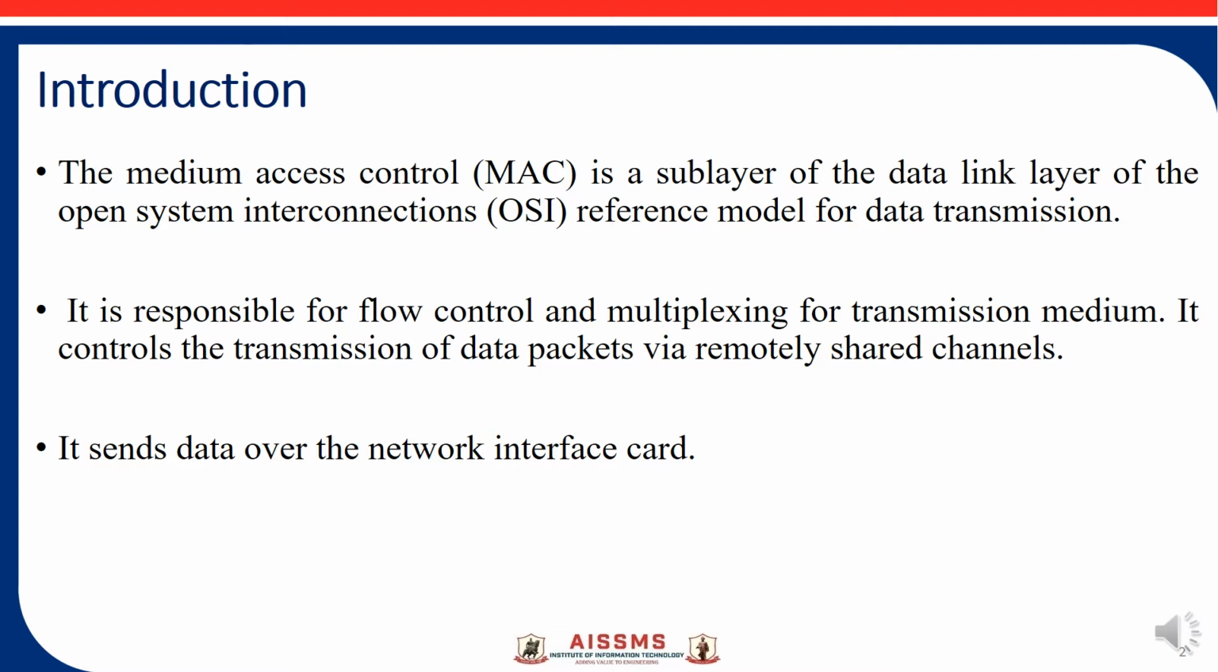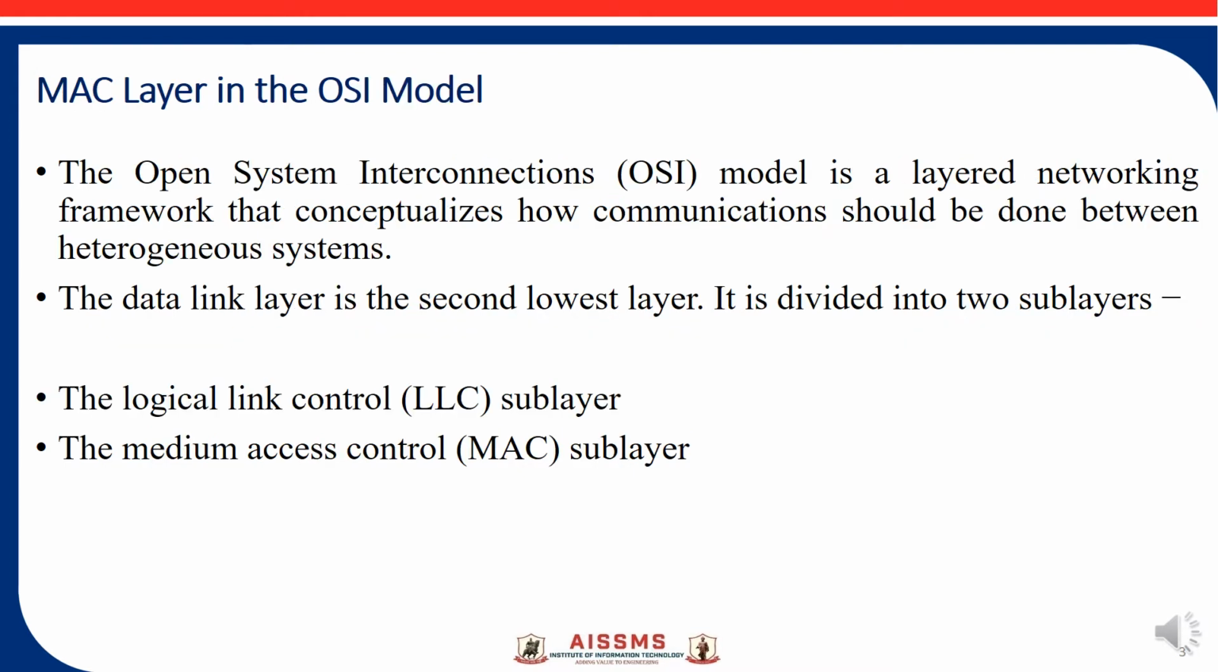So it is also responsible for flow control and the multiplexing for transmission medium. It controls the transmission of data packets via remotely shared channel. It sends data over the network interface card. So basically MAC layer is the part of OSI model. It is a part of the second layer of the OSI model, which is called as a data link layer. Okay, and the main function of this MAC layer is to provide the flow control and the multiplexing for the transmission medium.